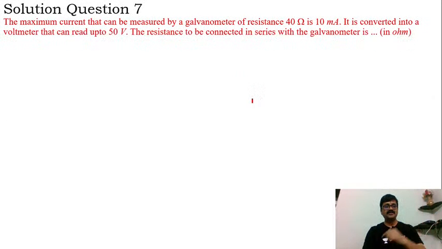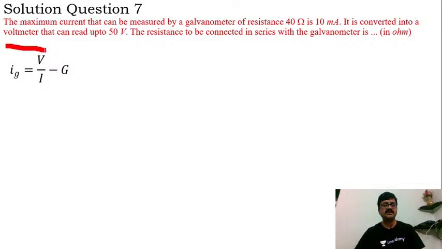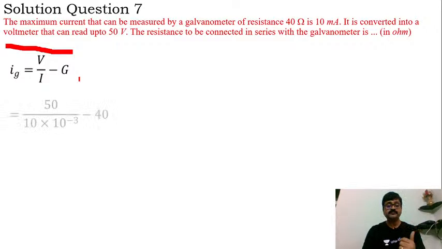a voltmeter. So I can very easily use this particular formula, Ig is equal to V by (R plus G), that is R equals V by Ig minus G, where G is the galvanometer resistance. So I can substitute all those values. 50 is the voltmeter reading that I desire to have. 50 by 10 multiplied by 10 raised to minus 3, minus 40.